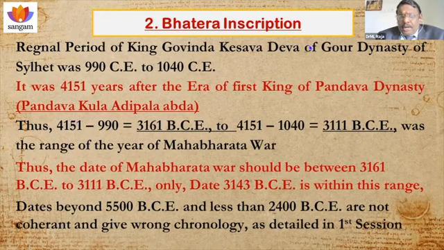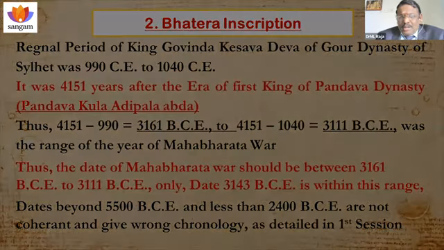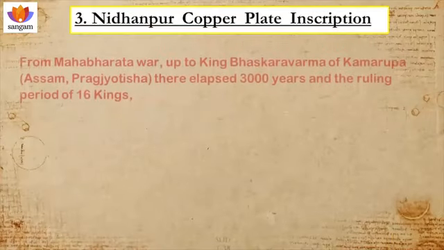The Govinda Kesava Deva period is 990 Common Era to 1040 Common Era. So, this inscription was issued only during this period. So, the difference gives 3161 BCE to 3111 BCE as the date of the Mahabharata War. Based on this inscription, my date is 3143 BCE, right between these two dates. So, that also proves it.